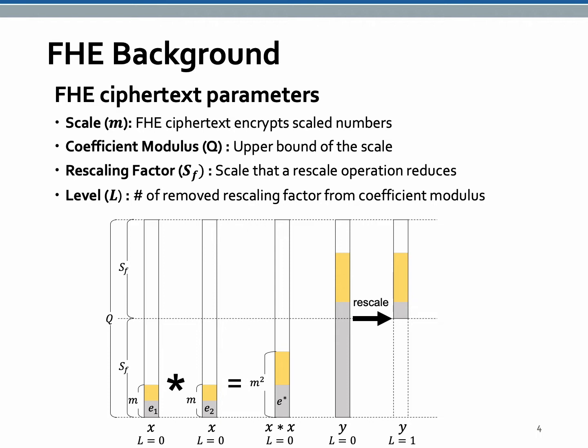Second, FHE ciphertext has a coefficient modulus parameter that limits the maximum size of scale. Also, a coefficient modulus parameter can be changed by FHE operations. For example, rescale operation reduces the scale and coefficient modulus by the same amount. The reduced amount is determined by the rescaling factor, and the coefficient modulus is a multiple of the rescaling factor. The number of removed rescaling factors from the coefficient modulus defines the level property of ciphertext.